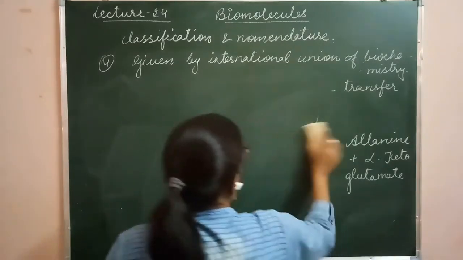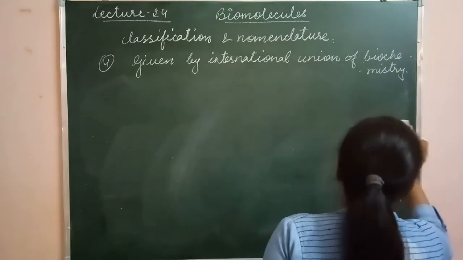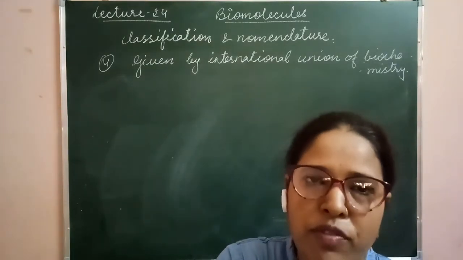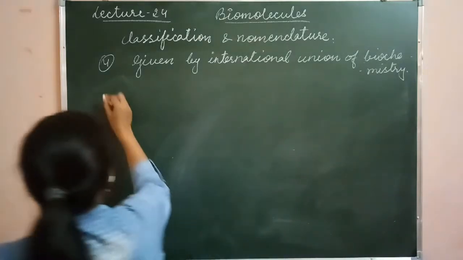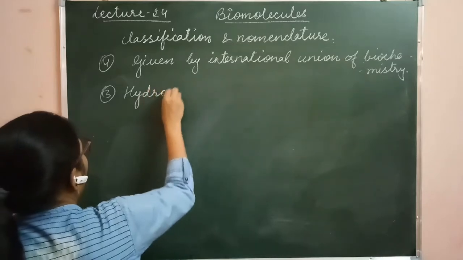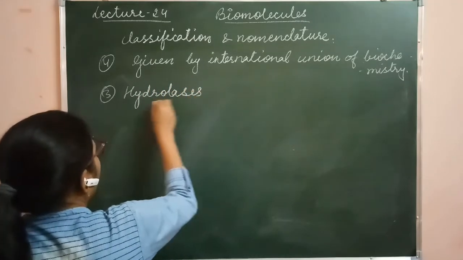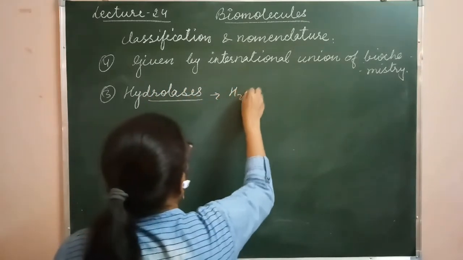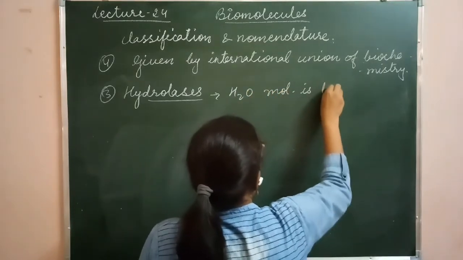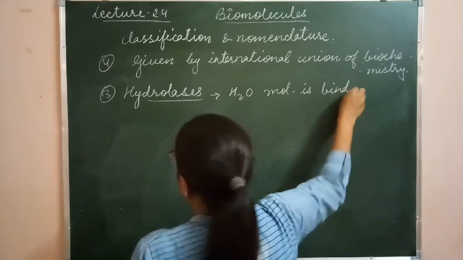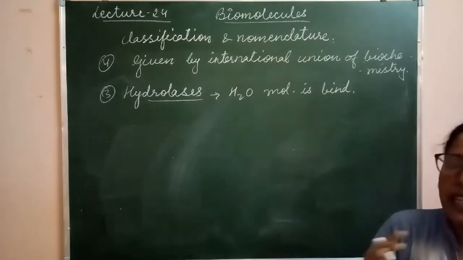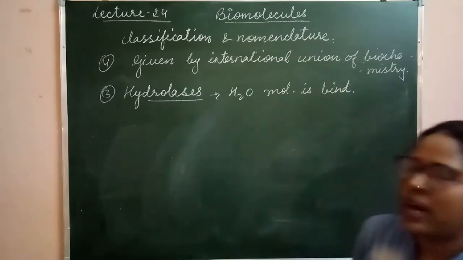Third category is called hydrolases. All the enzymes of our digestive system, the enzymes which help in the process of digestion, come under this category, called hydrolases. Here the water molecule is going to bind. Clear? All our digestive enzymes come under this category.